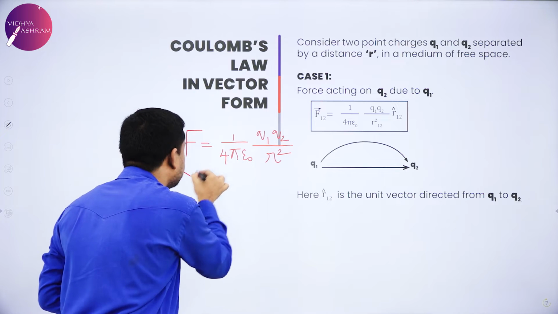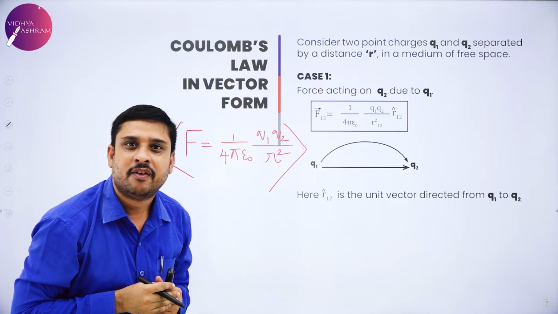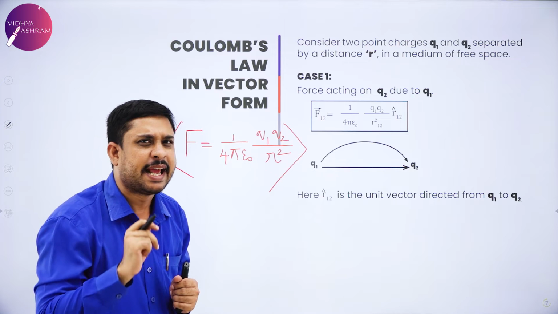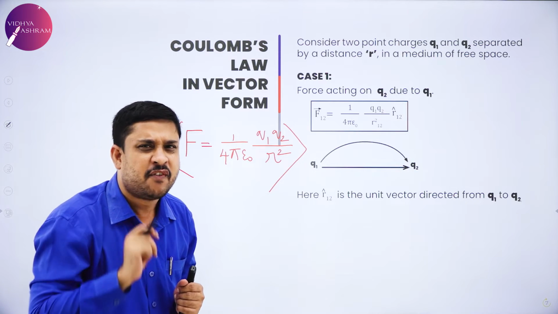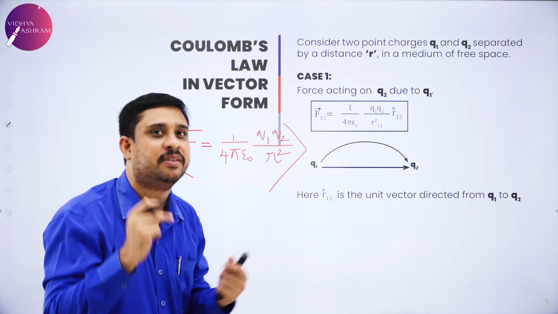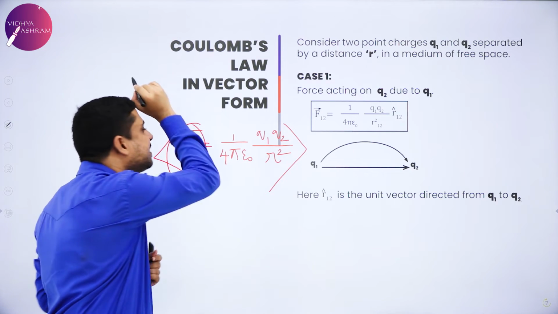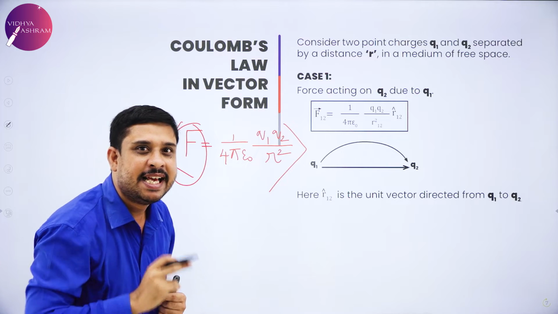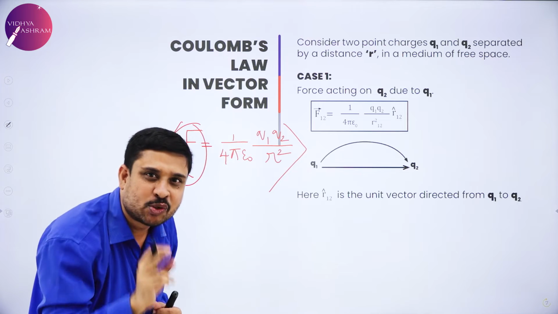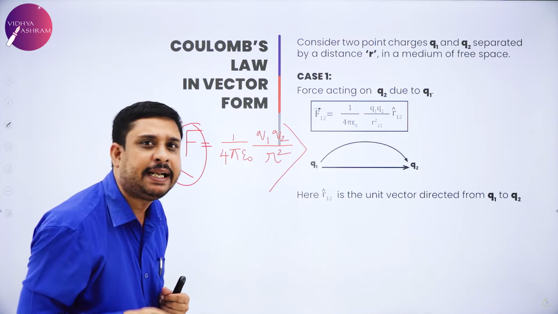My dear friends, if you analyze this expression for force, mathematically there is a lucidity there. Physically, something is not proper. It is not balanced. Why? If I observe, my left hand side force is a vector quantity. I require magnitude as well as direction to represent force. But what about my right hand side?